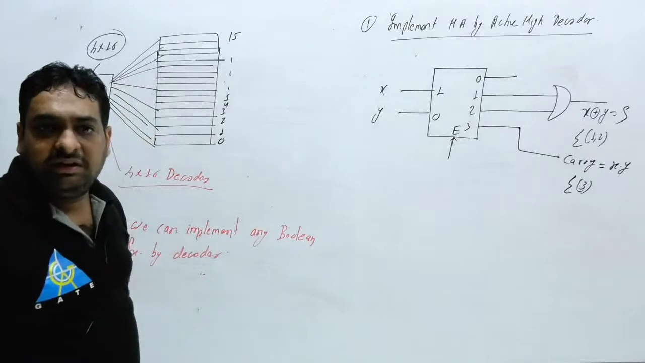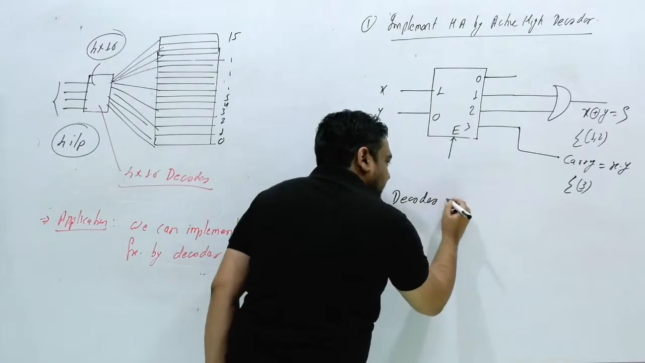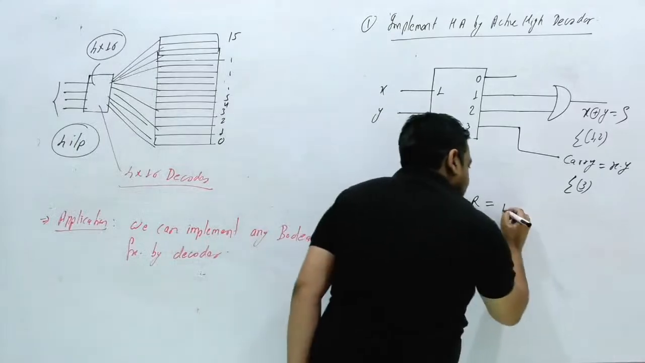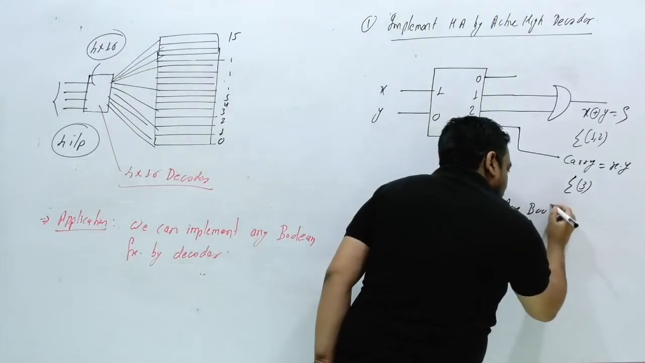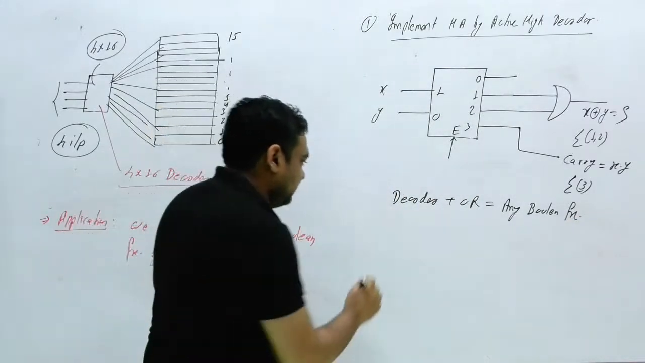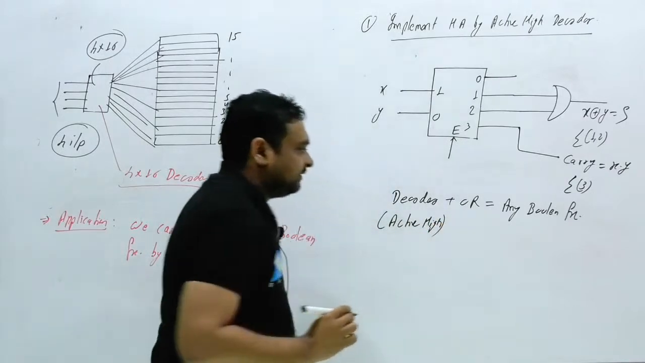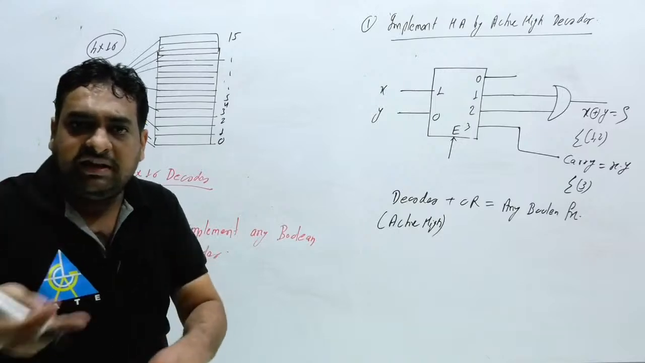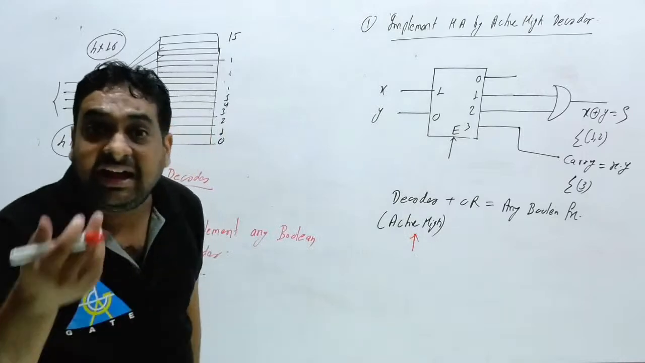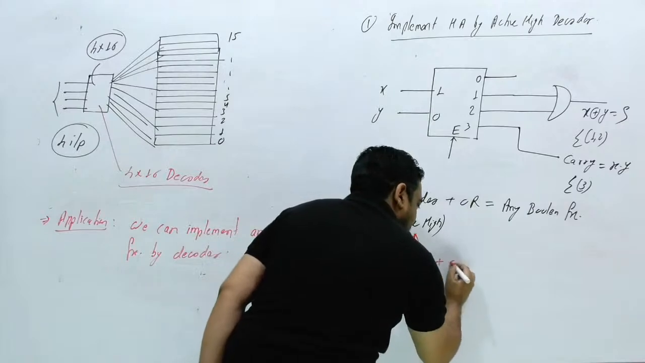So by using a decoder plus OR gate, we can implement any boolean function. Which decoder have you considered here? Active high, so I am going to write here active high. Clear? Now if I ask what is inside an active high decoder, it is nothing but AND gates. So this circuit is the AND gates and this is the OR gate.